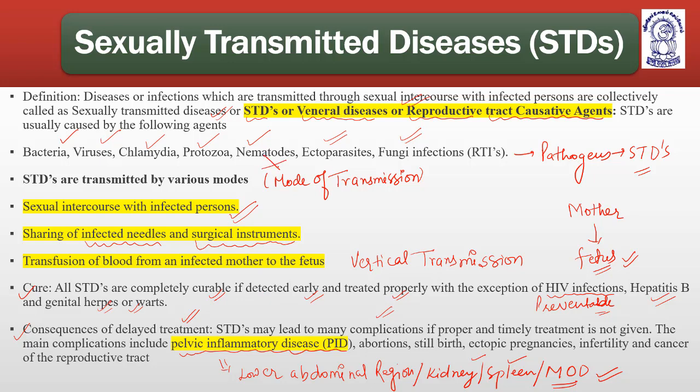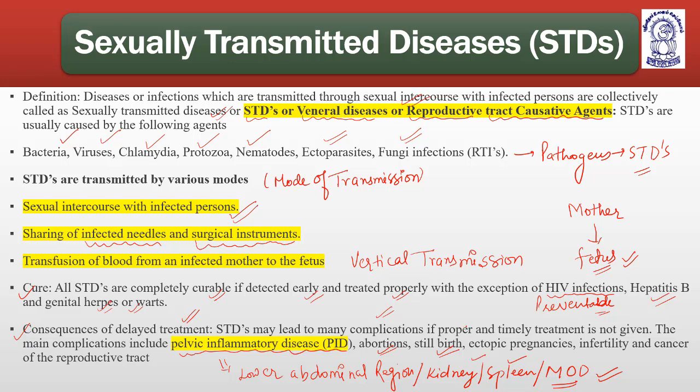They may lead to abortions, stillbirth, ectopic pregnancies. Ectopic pregnancy means the implantation happens at a site which is not actually suited for the implantation of the blastula. Stillbirth means the delivered baby is dead.